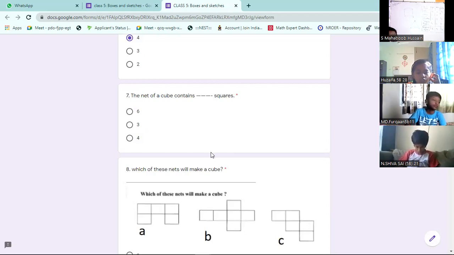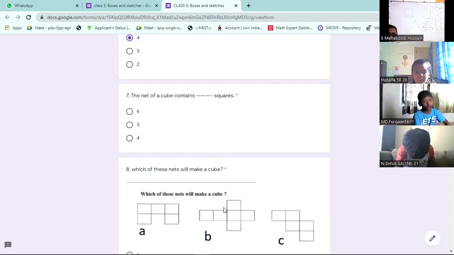Seventh one. The net of a cube contains how many squares? If you can answer the 8th question, the 7th one you will get. Which shape can be folded to form a cube? 8th one, B is the answer. You can see the B shape.